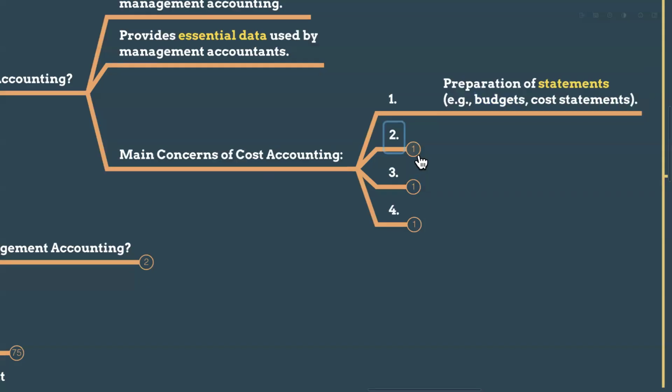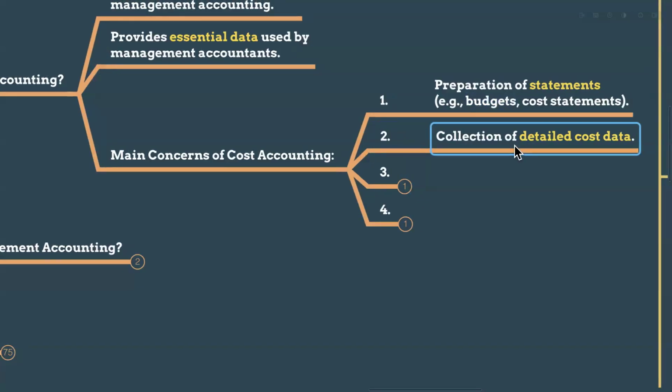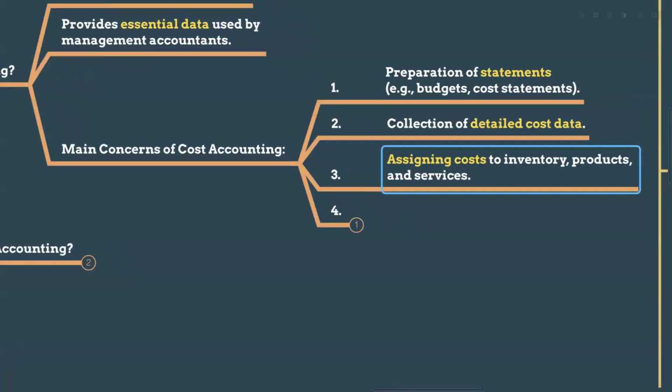Actually, we are involved with the collection of detailed cost data, right? We will collect detailed cost data, like how much we have spent in our factories, how much for direct materials, direct labor, and production overheads, for the entire year or how much we are going to spend in the upcoming year, for supervisors' salaries, factory overheads, factory electricity, and factory water bills. So that is the collection of detailed cost data, and assigning the cost to inventory, products, and services.